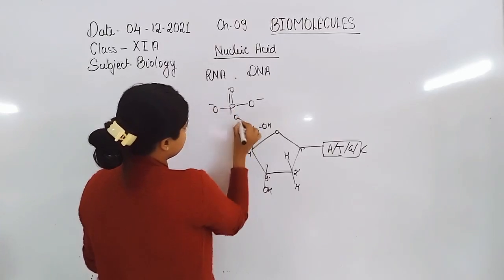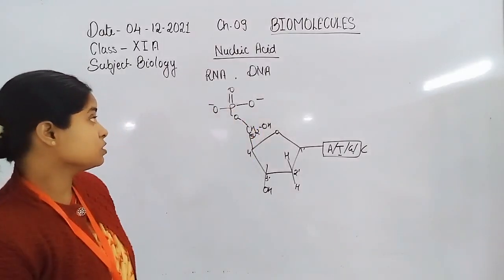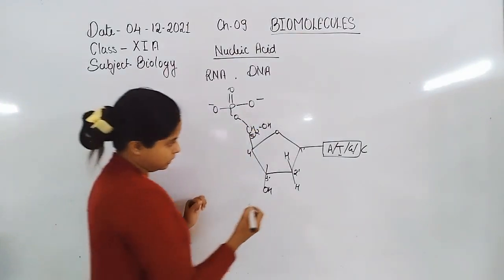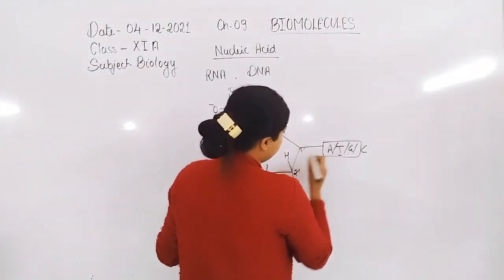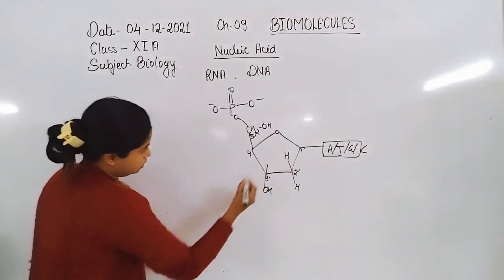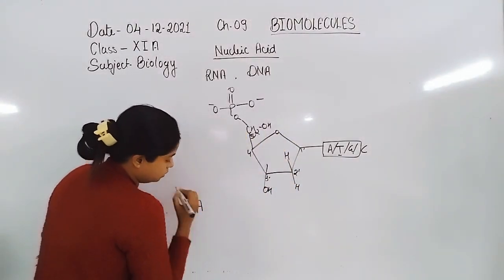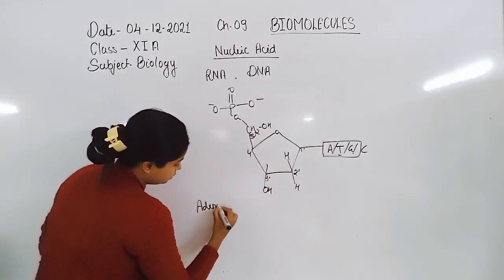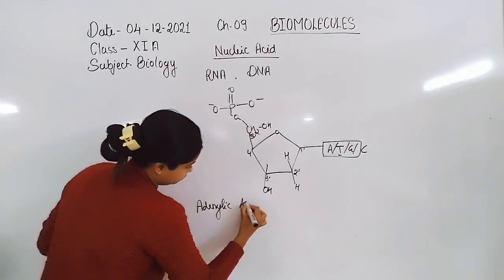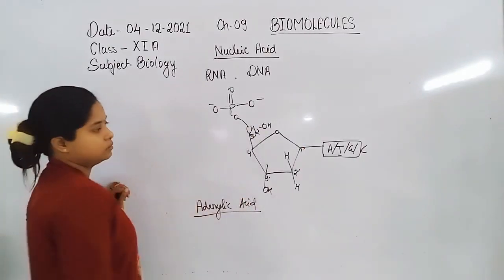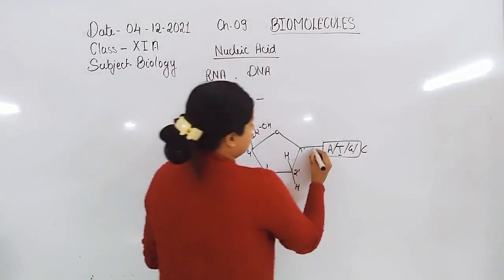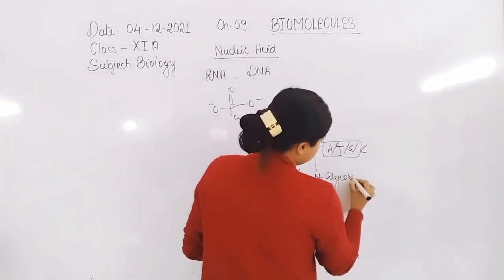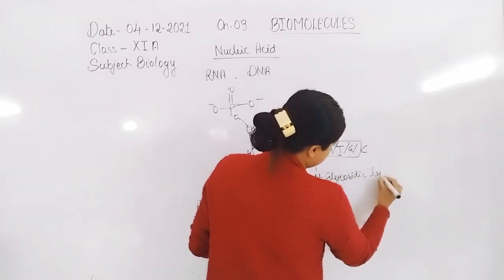So this is the structure of the nucleotide. For example, if this one is adenosine, so adenine, then the name of the nucleotide is adenylic acid. Adenylic acid, the structure. And here is the N-glycosidic linkage. Glycosidic linkage.